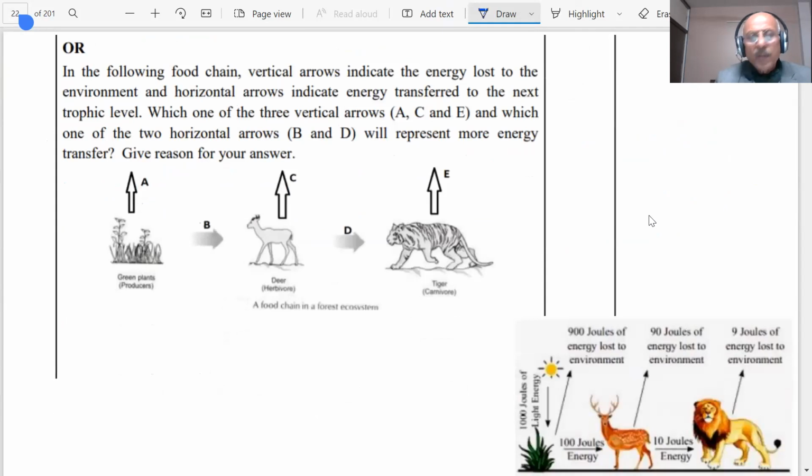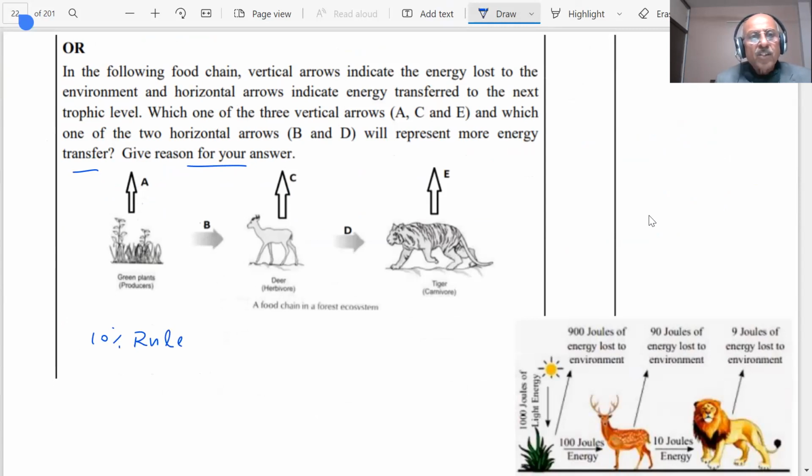Choice is given. In the following food chain, vertical arrows indicate the energy lost to the environment and horizontal arrows indicate energy transfer to the next trophic level. Which one of the three vertical arrows A, C, E and which one of the two horizontal arrows will represent more energy transfer? Give reasons. We have already studied the 10% rule.